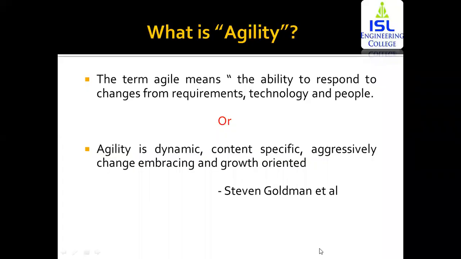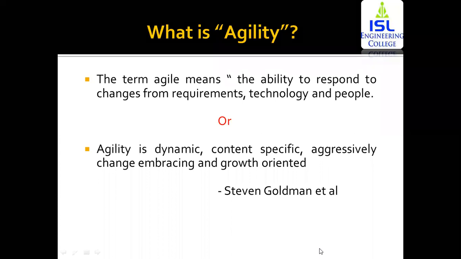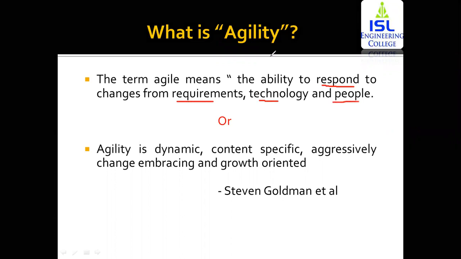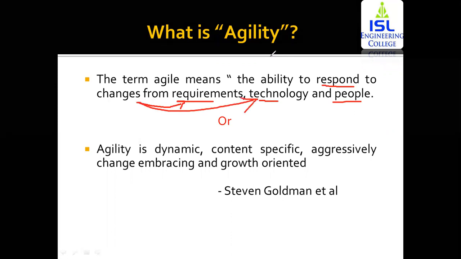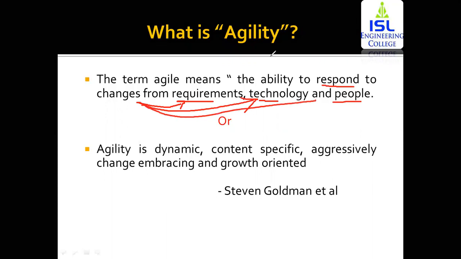Now, the first thing is, what is agility? What does the term agility mean? The term agility means the ability to respond to changes from requirement, technology, and people. You can say that agility is going to focus on models that have a major criterion that you can make changes whenever and whatever you want. Now, these changes can be requirements, that is, you want a change within the requirements, or changes that completely change the technology, or completely change the people that are working on the software.